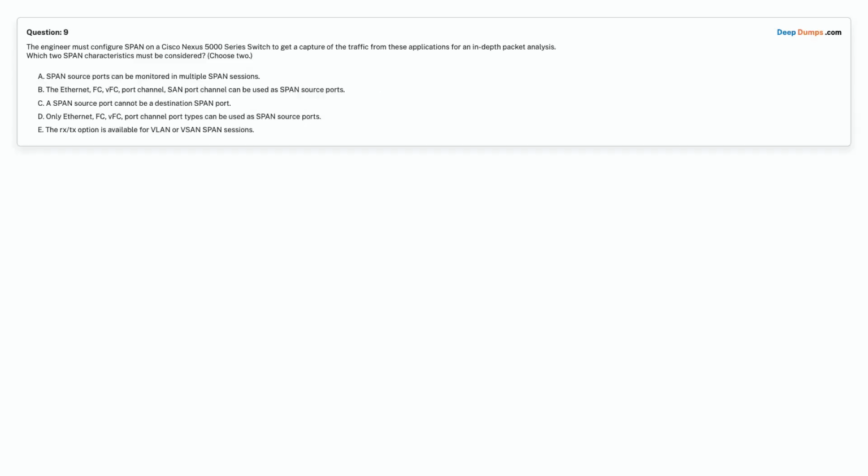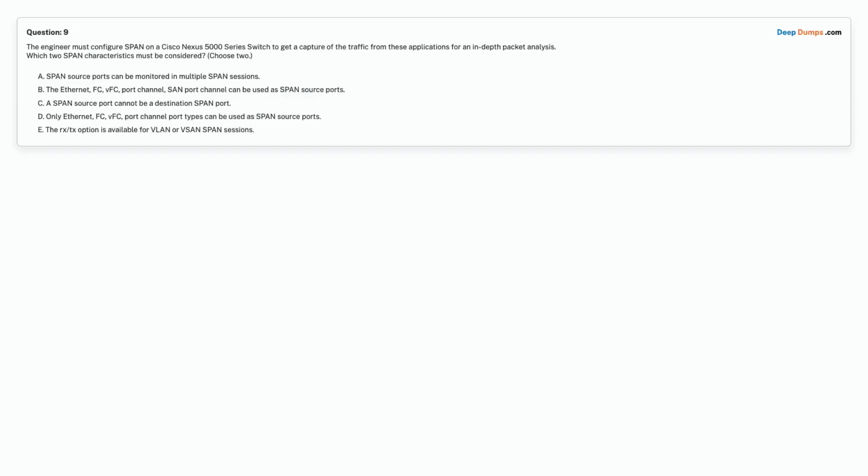Question 9. The engineer must configure SPAN on a Cisco Nexus 5000 series switch to get a capture of the traffic from these applications for an in-depth packet analysis. Which two SPAN characteristics must be considered? Choose 2. Option A. SPAN source ports can be monitored in multiple SPAN sessions. Option B. The Ethernet, FC, VFC, port channel, SAN port channel can be used as SPAN source ports.